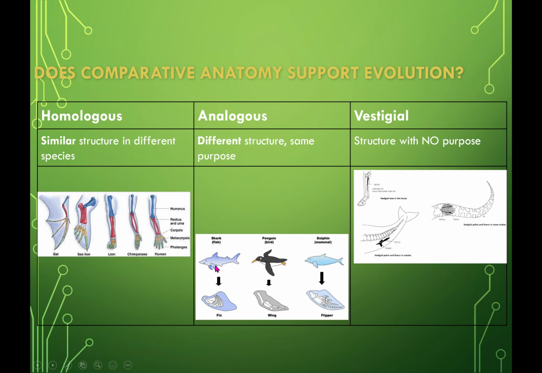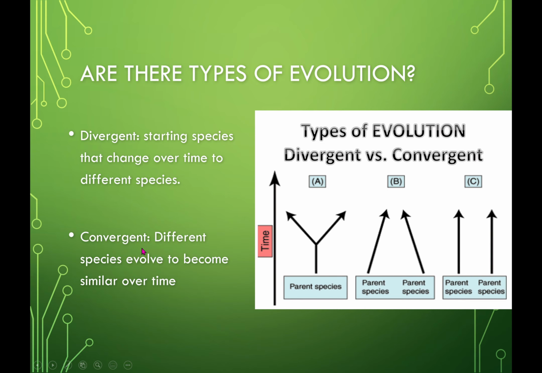And vestigial is showing it has no purpose, right? We have parts in our body that don't really have any purpose, like our appendix, our third molars, which are our wisdom teeth. Most people can't have them, but some people can. Are there types of evolution? Well, divergent and convergent. Divergent would be when they go away from one another, creating more diversity. Convergent is where the species come together over time.